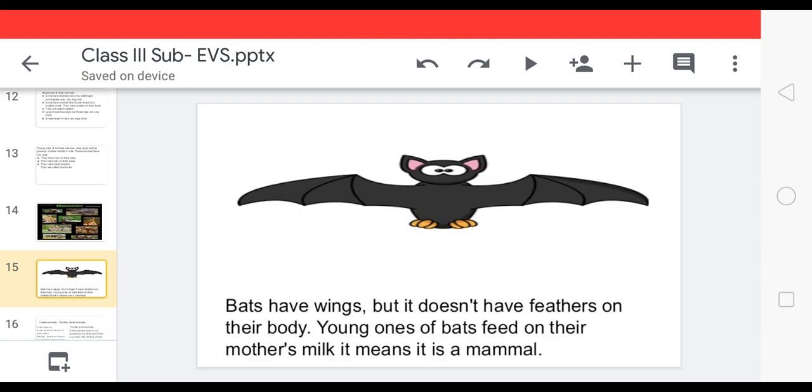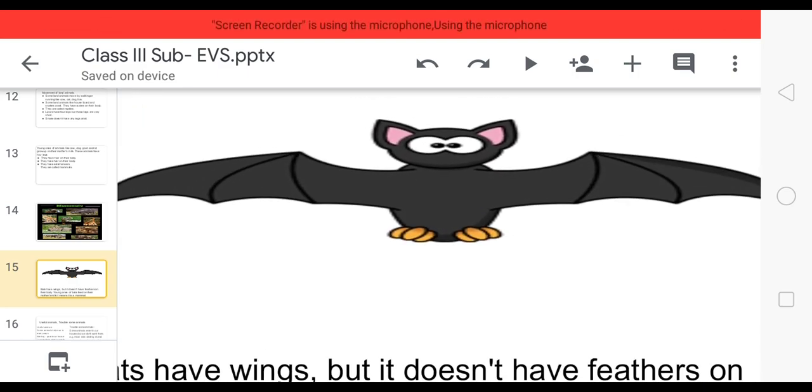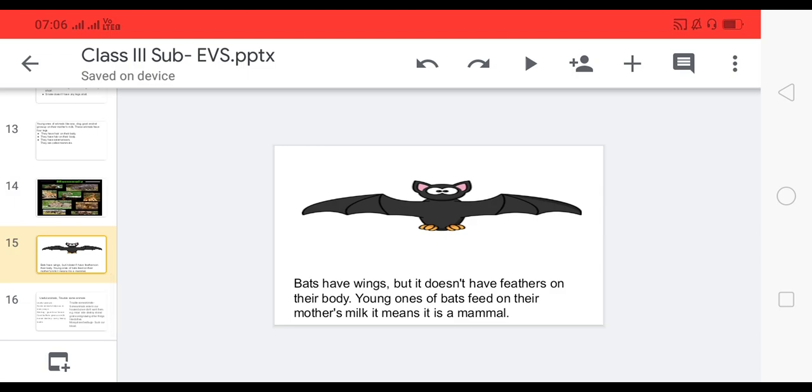Birds, have you ever seen a bird which has ears? No. But bat is one kind of animal which has wings and doesn't have feathers on its body. It has external ears and its young ones depend on mother's milk. It means it is an example of mammal. Okay.